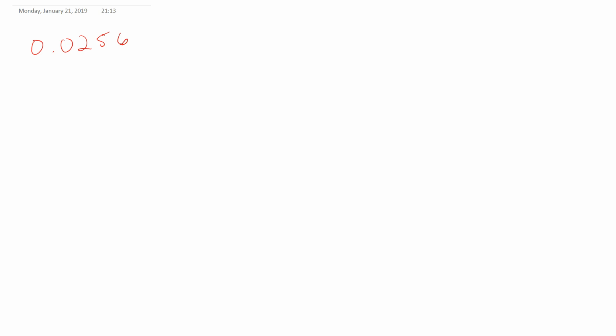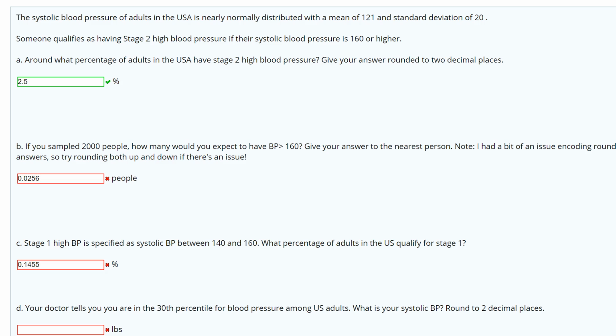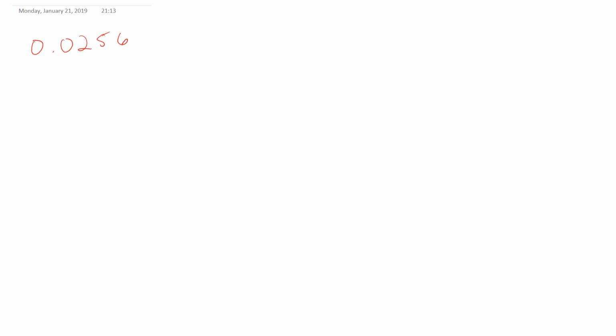And so if we're looking at this number, and the question itself is asking us for the percentage, so we've got to turn that proportion or that decimal into a percentage here. And so the way we do that is we just move the decimal place 2 spots or multiply it by 100, and we see that we actually get 2.56%. So that would be the correct answer for part A.